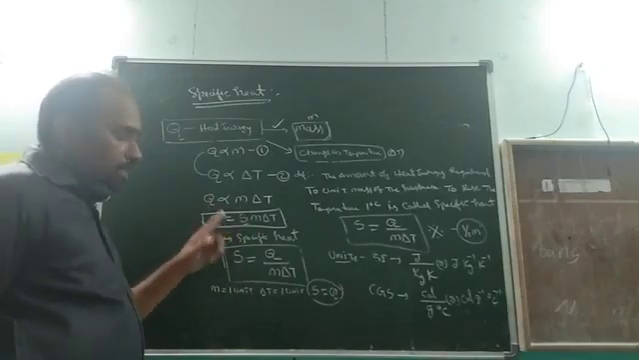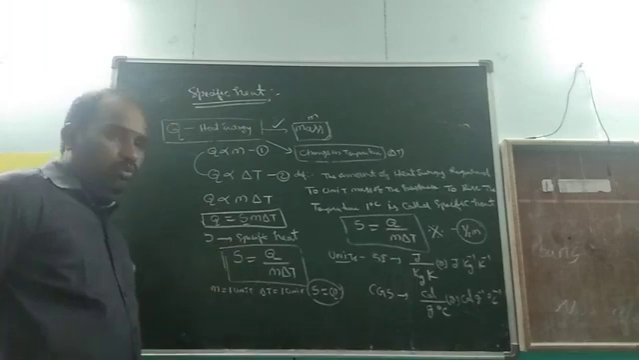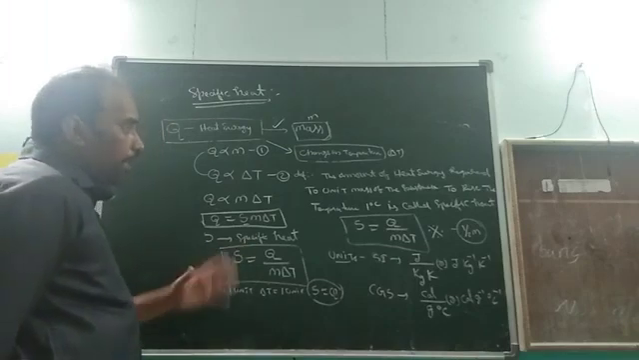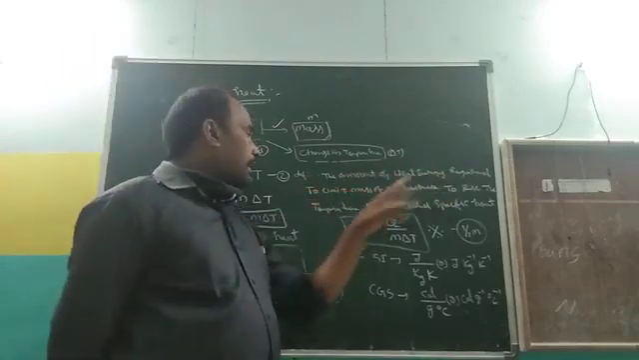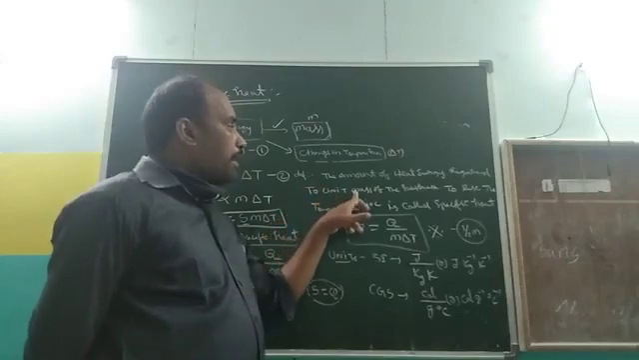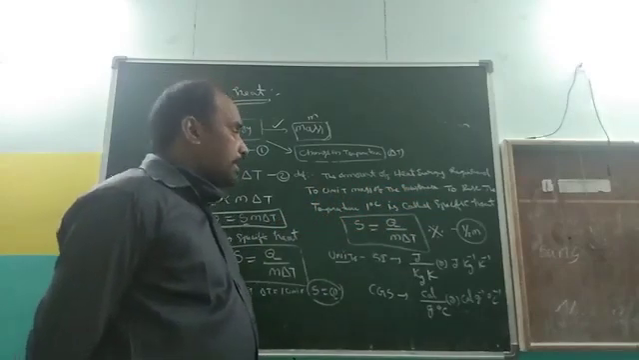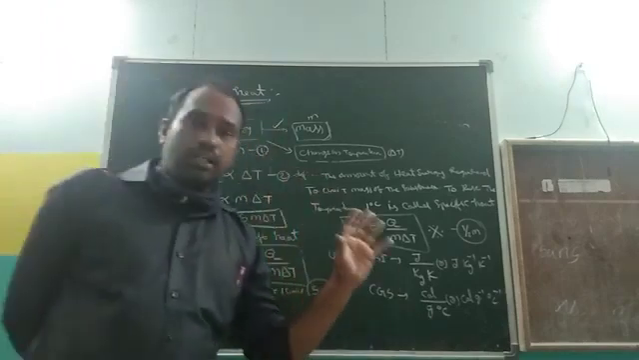Here S is the specific heat. What is the formula for the specific heat? S is equal to Q by M delta T. Now, how do you define the specific heat? The amount of heat energy required by unit mass of the substance to raise its temperature by 1 degree Celsius is called specific heat. Once again, this is the most important definition.